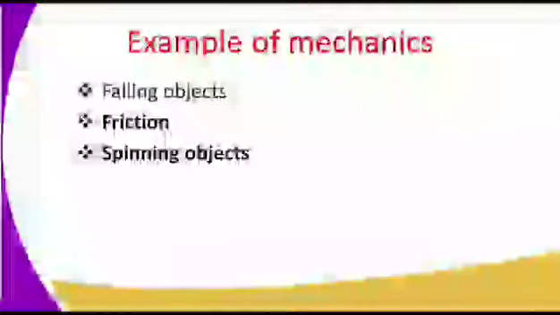Examples of mechanics now. So we have falling of objects, friction, spinning objects, and we are just picking on one example, falling of objects. An individual is standing on higher ground there and dropping some objects which are falling. This one is mechanics.